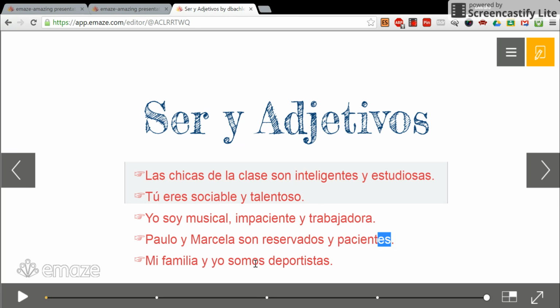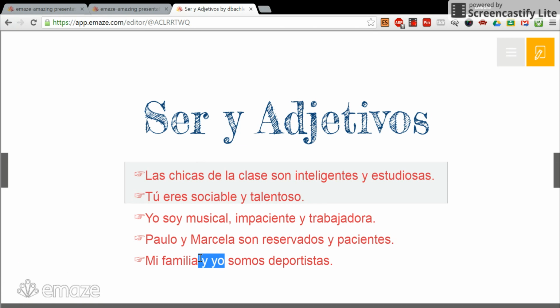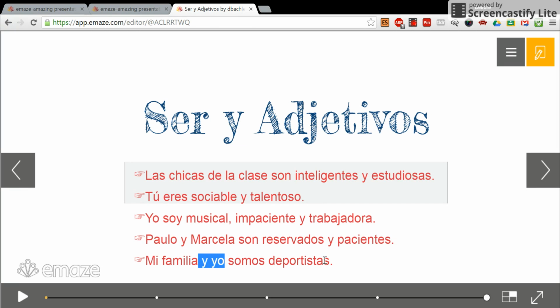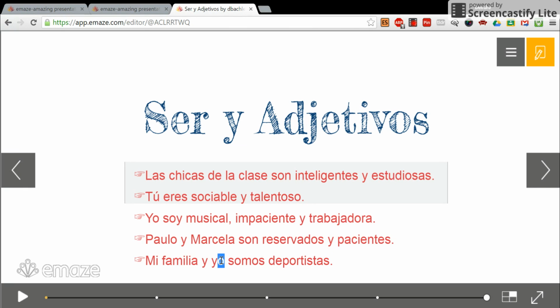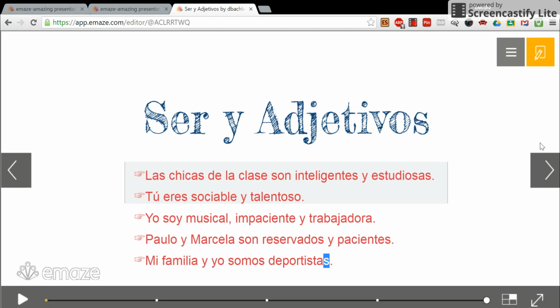Mi familia y yo somos deportistas. The reason why it's somos is because the nosotros form of ser, since I have y yo, that means I'm included with someone else. That's why we would use nosotros form of ser, somos. Deportistas is a funny adjective. Deportistas, even though it ends in A, is both masculine and feminine. So if you're a boy, and you are athletic or sporty, you would describe yourself still as deportista. But since we are talking about myself and my family, that's why I also need to make it deportistas.